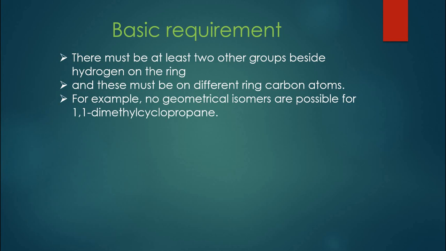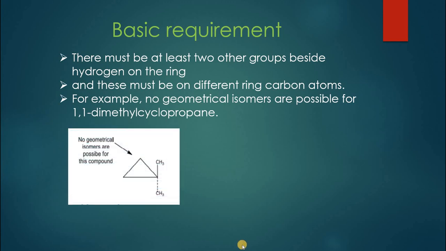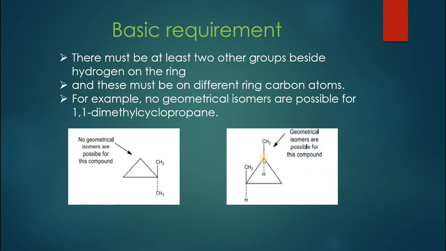For example, in 1,1-dimethylcyclopropane, because both substituents are on the same carbon, it will not show geometric isomerism whether they are above or below. They must be placed on different carbon atoms. As you can see in the second example, 1,2-dimethylcyclopropane can show geometric isomerism because both methyl groups are present on different carbon atoms.